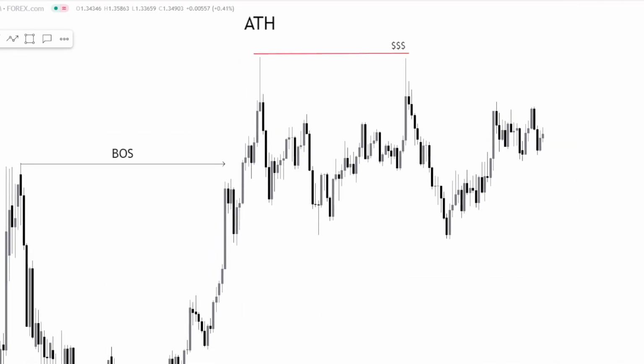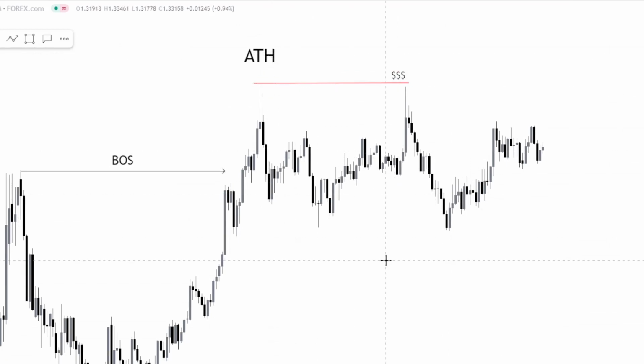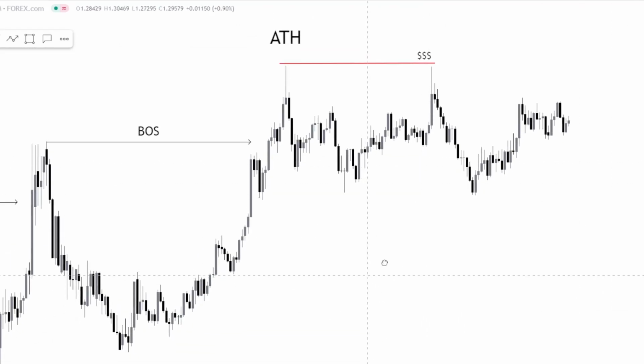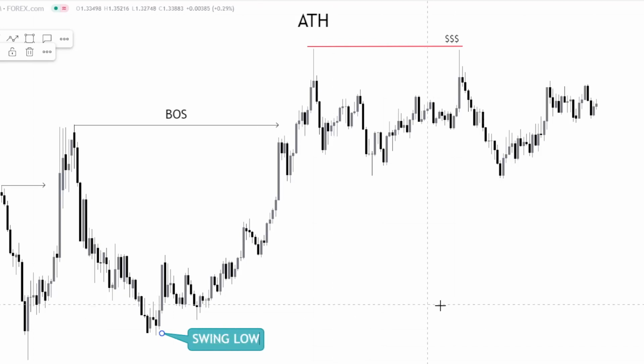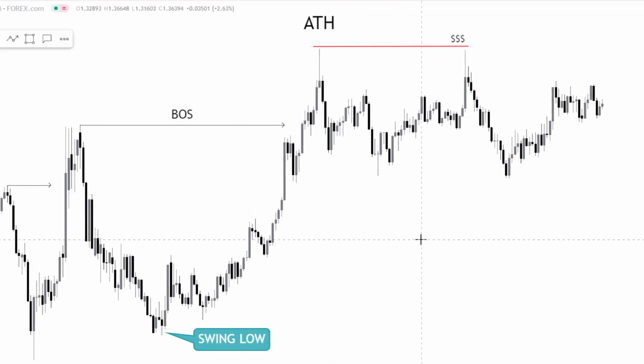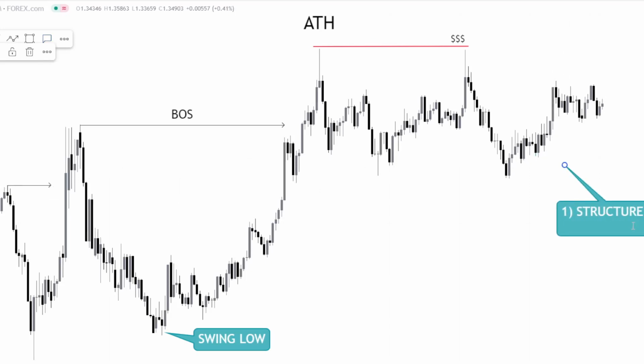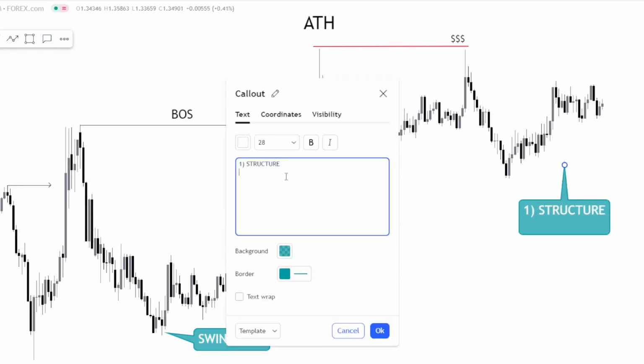Okay, but overall we're in a bullish market. So what do we need to take into account right now? So few things. The first thing we need to understand is that we had our swing low all the way down here, right? So if I label this as our swing low, and our swing high is simply the all-time high up here, right? So first we've done our structure. If I just take this to the side for a second, the first thing we've looked at is our structure. The second thing we're going to look at is our PD arrays, or our premium and discount arrays. PD arrays are very important.